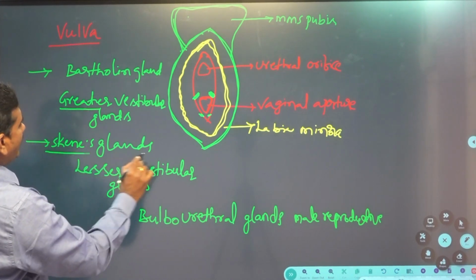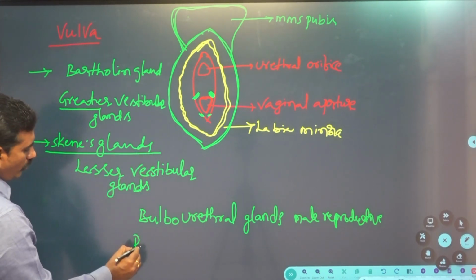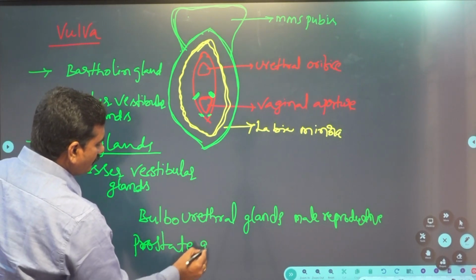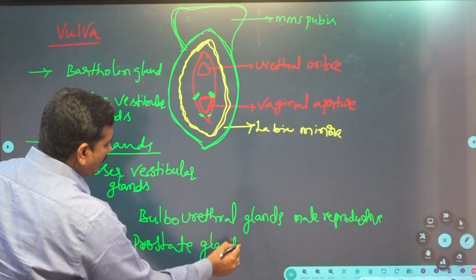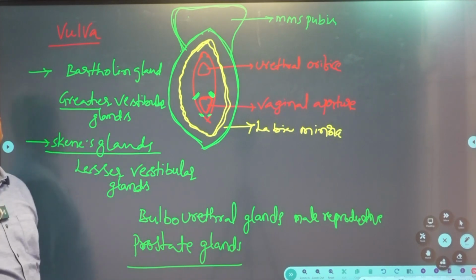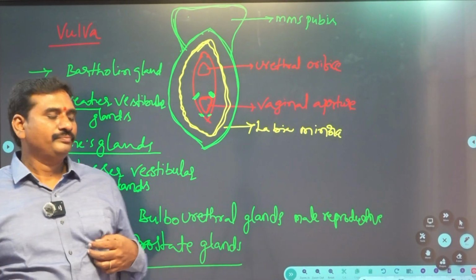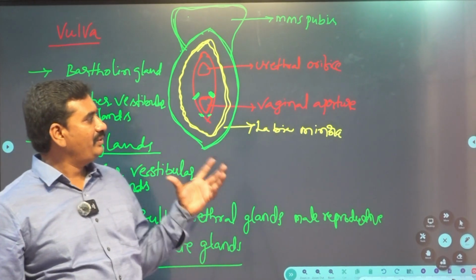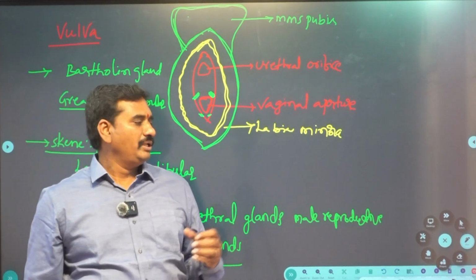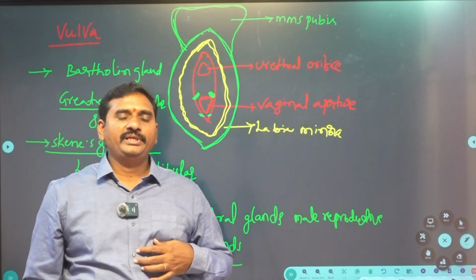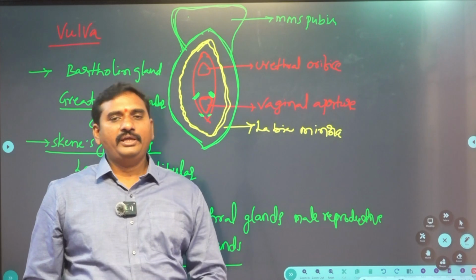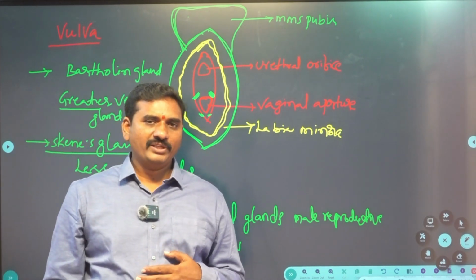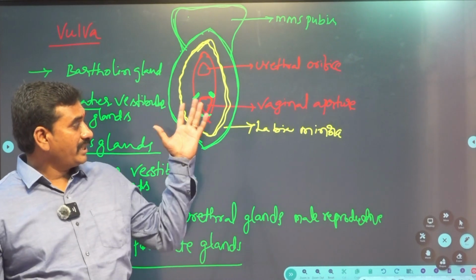The Skene's glands are homologous to the prostate gland of the male reproductive system. Mainly these glands are useful in lubrication of the vagina during intercourse, or coitus. Okay students, clear?